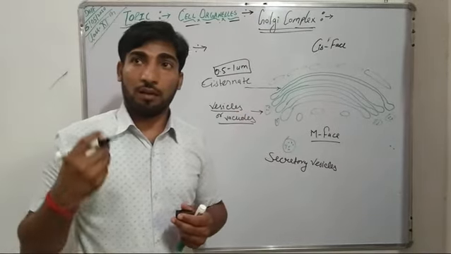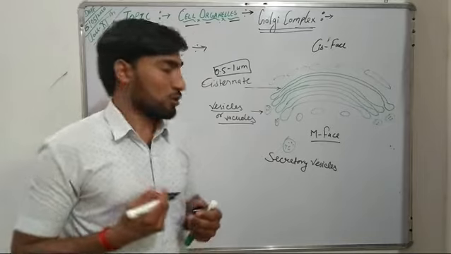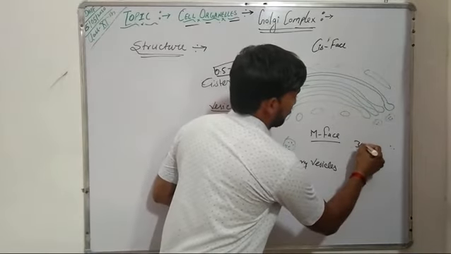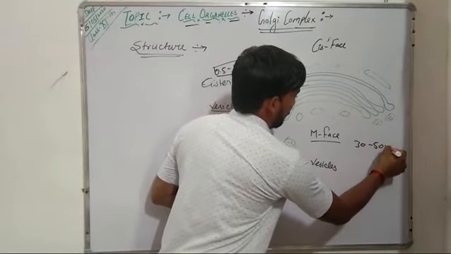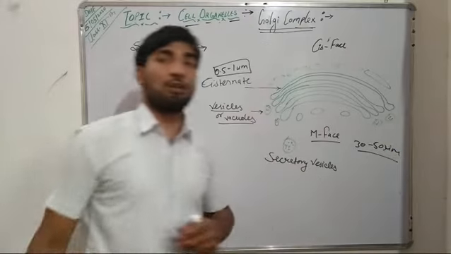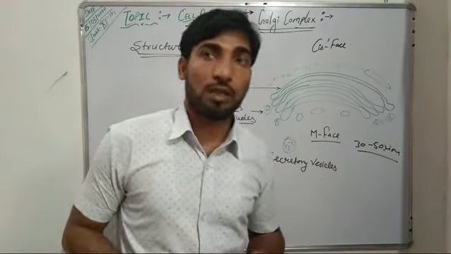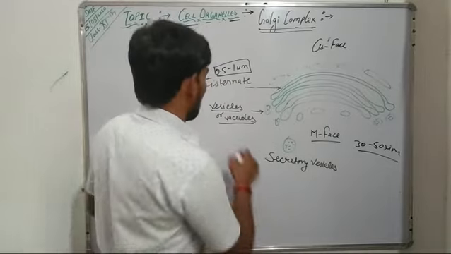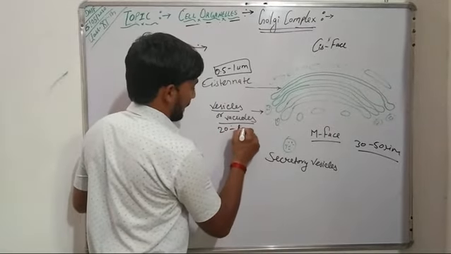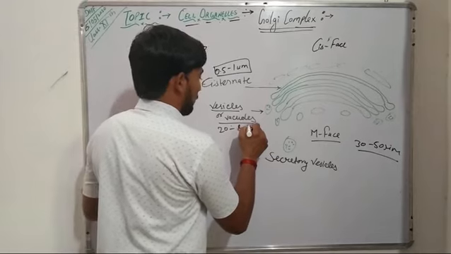The length of these tubules varies from 30 to 50 micrometer, whereas the diameter of these vesicles or vacuoles varies from 20 to 80 micrometer.